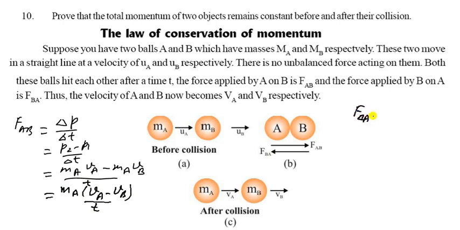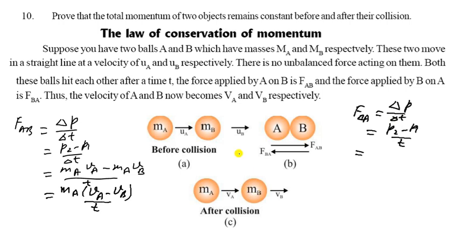Delta T is looking like a T. So MA is common here, and we get MA into VA minus UA upon T.